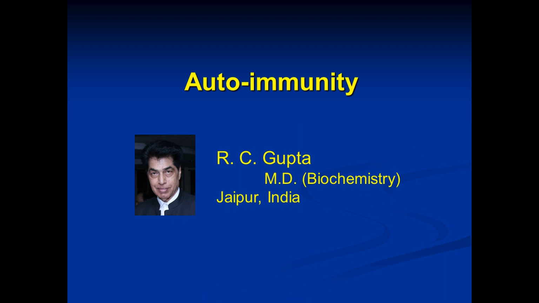Such microorganisms are known as pathogens, and the diseases which they cause are known as infectious diseases or just infections. But we don't get these infections very commonly. The reason is that we have a very competent, very efficient defense system, which is known as immunity. Immunity is made up of innate immunity and adaptive immunity.